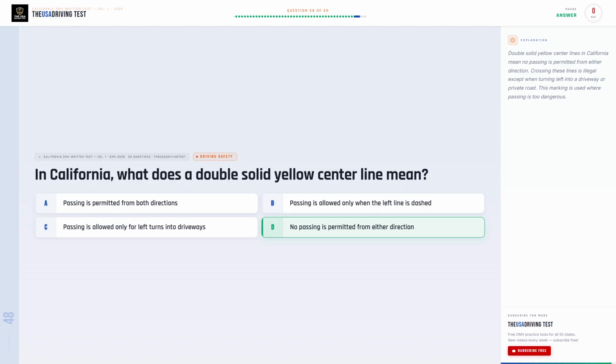The correct answer is D. No passing is permitted from either direction. Double solid yellow center lines in California mean no passing is permitted from either direction. Crossing these lines is illegal except when turning left into a driveway or private road. This marking is used where passing is too dangerous.